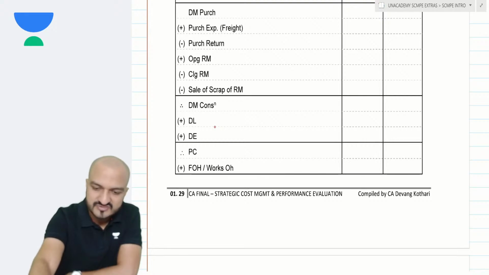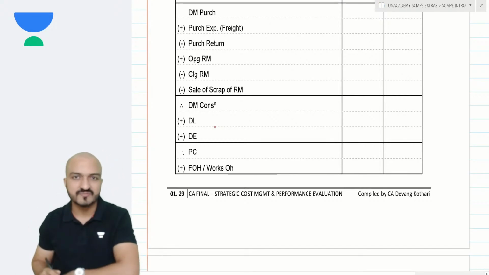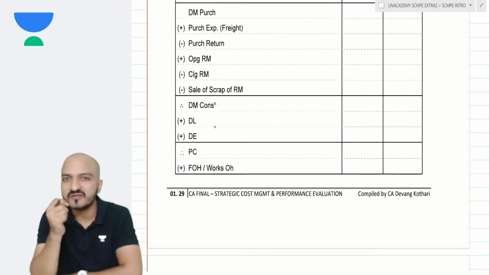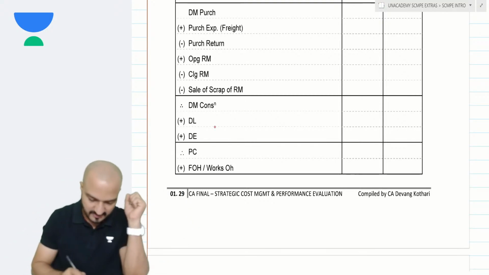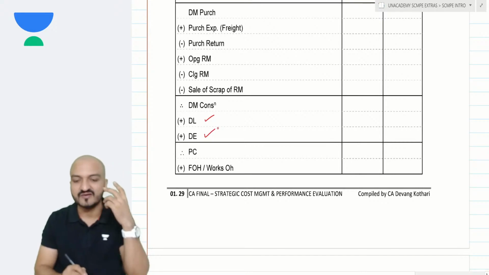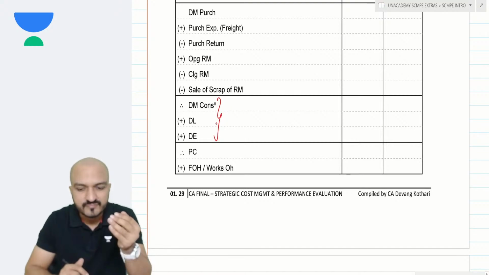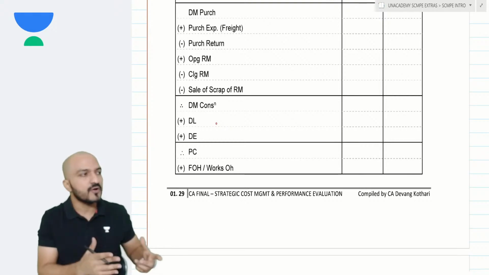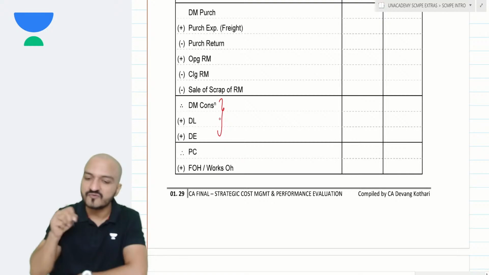Where exactly is this cost going to be incurred? Is it incurred in the factory or in the admin office or in the sales or in the showroom or something? Yes, Razia, you're right. These costs are definitely incurred inside the factory. Obviously, why? Because factory is the place where material is consumed. Factory is the place where labor is consumed, where direct expenses are incurred. If these costs are directly related to production, then they are incurred in the place where production takes place. Right? So basically, these all three are incurred in the factory.